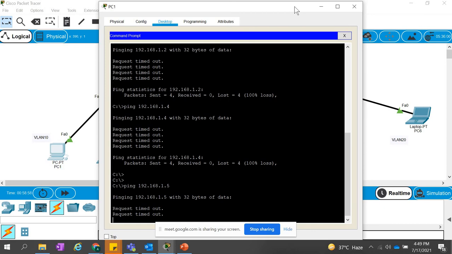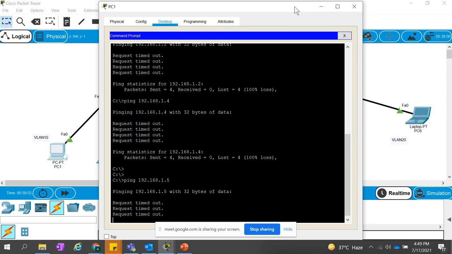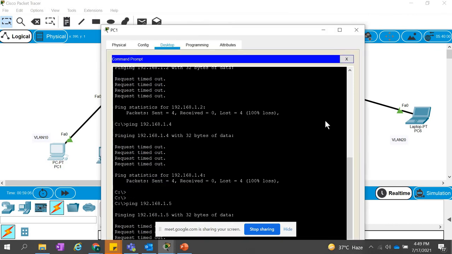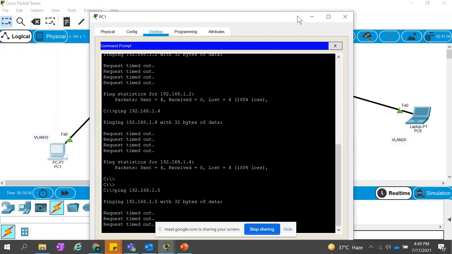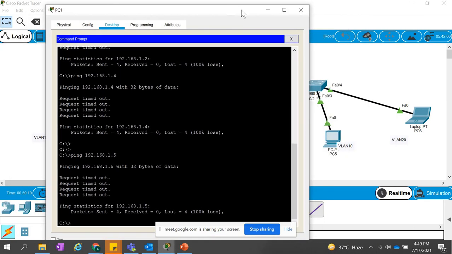Can anyone tell me why we are not able to ping? We should be able to ping, right? We assigned the correct VLAN. Any guess? We have missed one configuration.